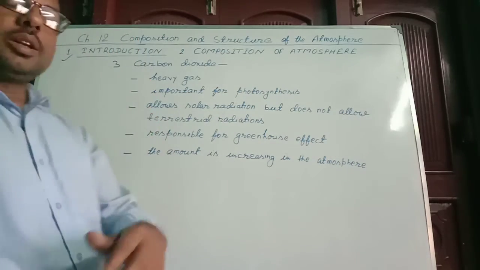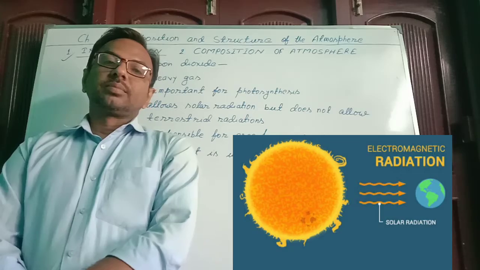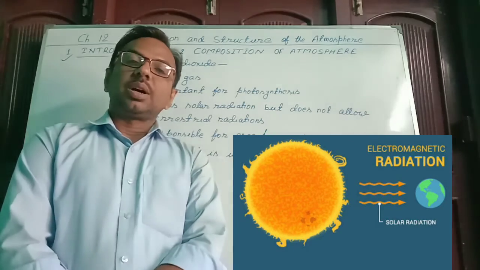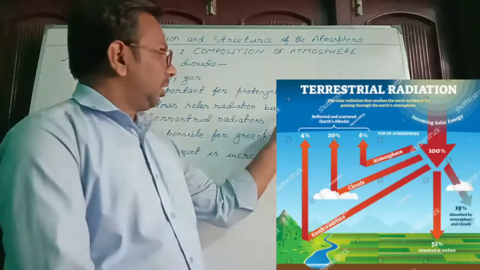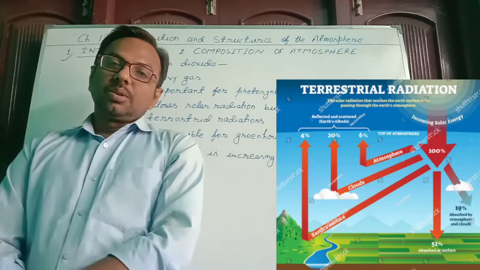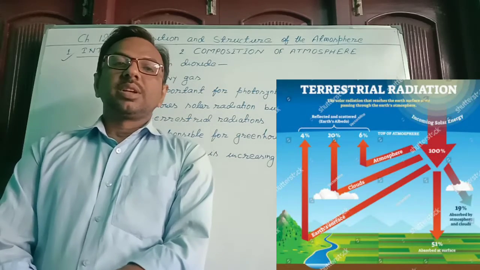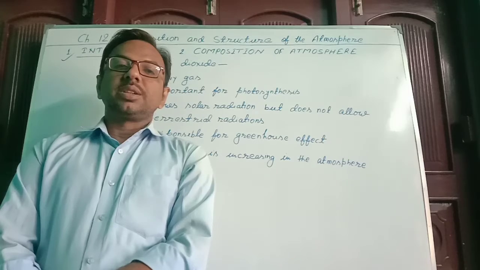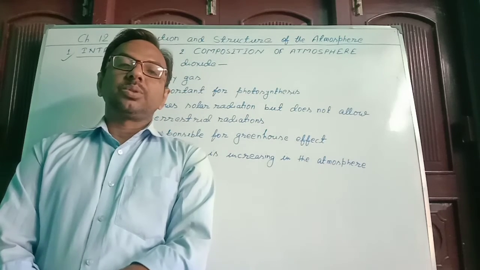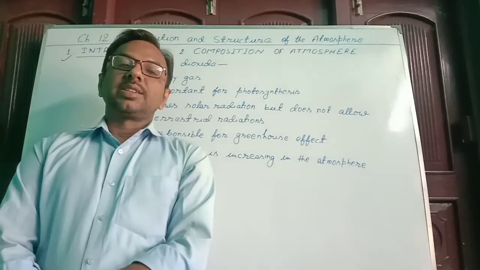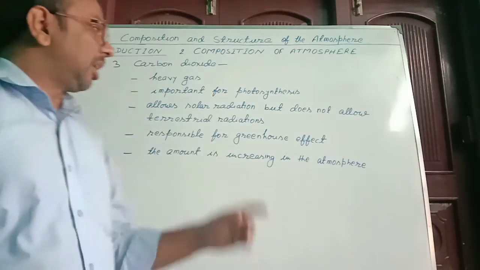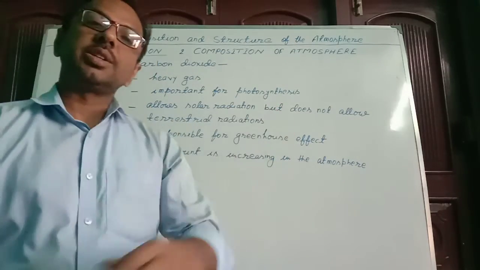Third, it allows the solar radiation, means it allows sun rays to reach the Earth's surface, but does not allow terrestrial radiation. Means when the Earth's surface radiates the solar rays back, this gas traps those terrestrial radiation nearby the Earth's surface. So for that, one sentence I have written here: it allows solar radiations.